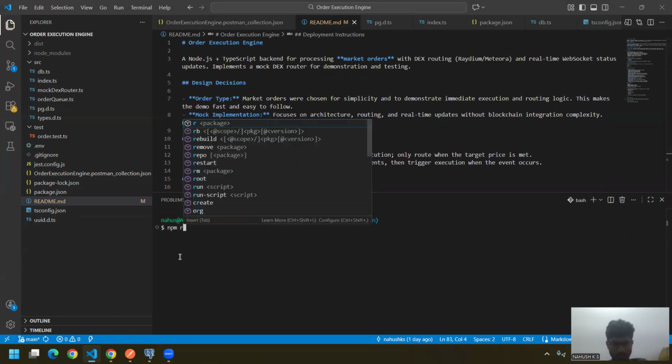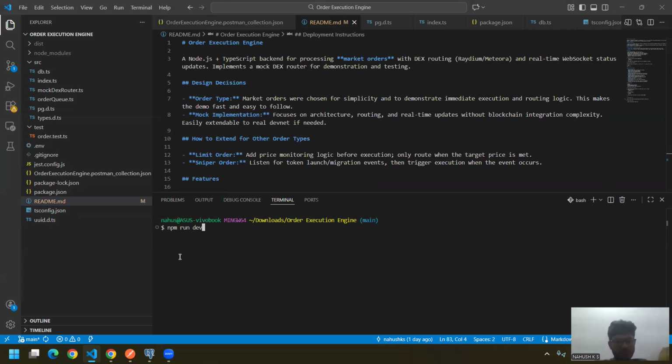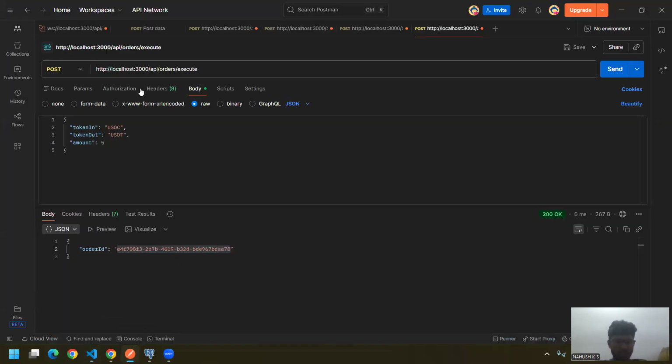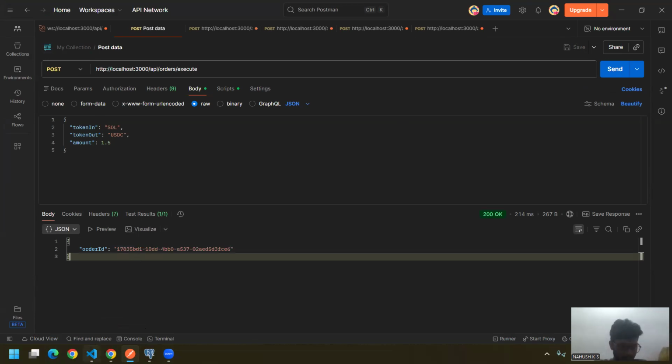Let me start the system with the practical. Start the server. Server has been started. Let me submit an order through Postman, with a JSON body like token in, token out and the amount. Post. It will respond with the unique order ID.